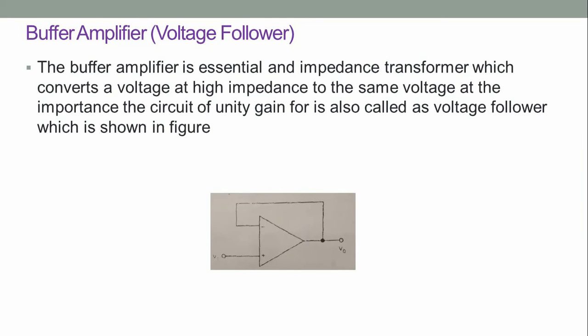Buffer or voltage follower. The buffer amplifier is an essential impedance transformer which converts the voltage at high impedance to the same voltage at the important circuit of unity gain. The circuit shown in figure acts as the voltage follower by simply connecting the output to the inverting terminal of the op amp.